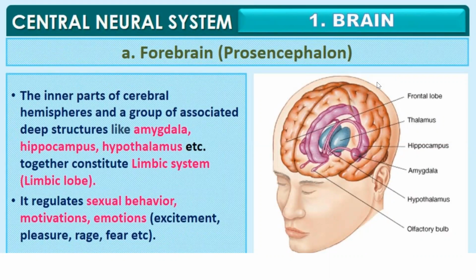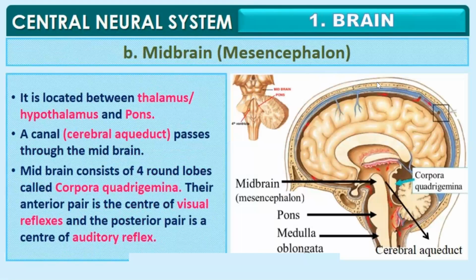The inner part of the cerebral hemisphere and a group of associated deep structures like amygdala, hippocampus, and hypothalamus together constitute the limbic system, and it helps in regulating our sexual behavior, motivations, and emotions like excitement, pleasure, rage, fear, etc. Next part in the brain is the midbrain, which is mesencephalon.